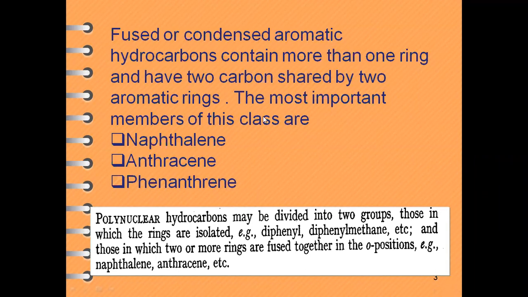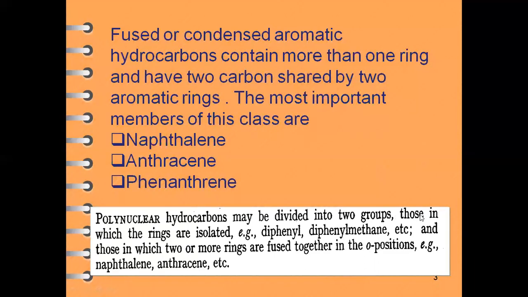The most important examples of this polynuclear hydrocarbon class, which are important for our study, are naphthalene, anthracene, and phenanthrene. These three compounds we are going to study in depth in this chapter. But first of all, these hydrocarbons are basically divided into two classes.